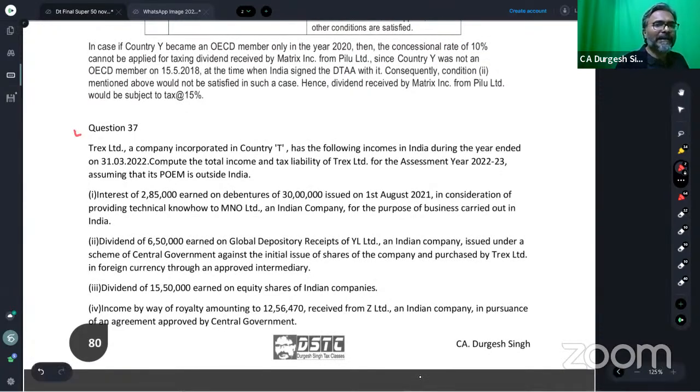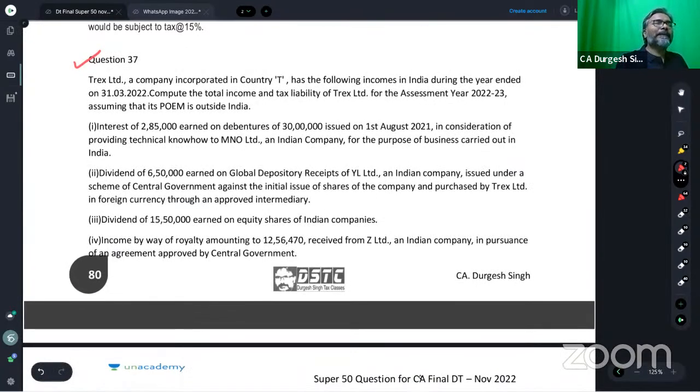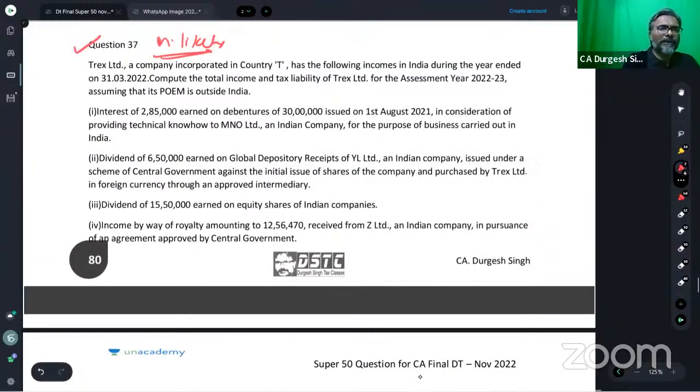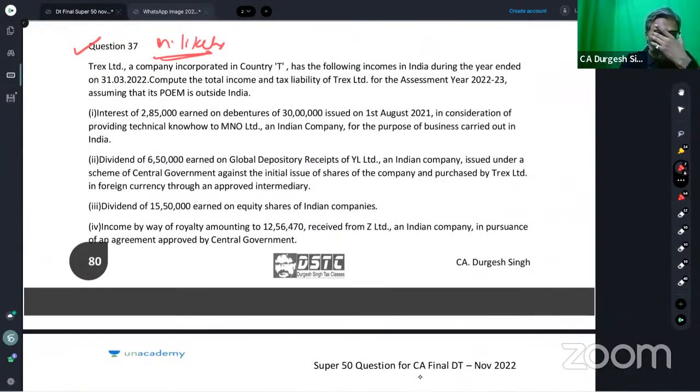Question number 37. Again, most likely question. MTP, RTP, everywhere this question is there. Again, most likely. Everything is most likely, students. How much time to write, students? I've selected the best lot of questions primarily for all of you. So now I do this question with all of you, students. And then we'll take across one DTAA, and then the most expected case law, case study that we are going to do with all of you. Most important case study. Okay, let's start.